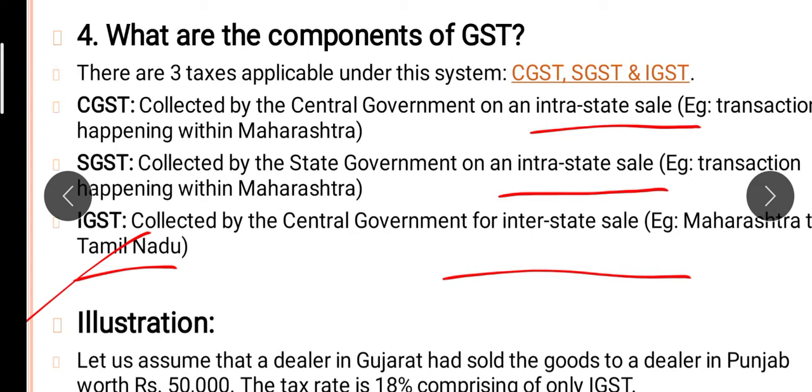And SGST is collected by the state government on intrastate, again transactions happening within Maharashtra. And IGST is collected by the central government on interstate transactions, meaning Maharashtra to Tamil Nadu, between two different states within a country. So these are very important components of GST.